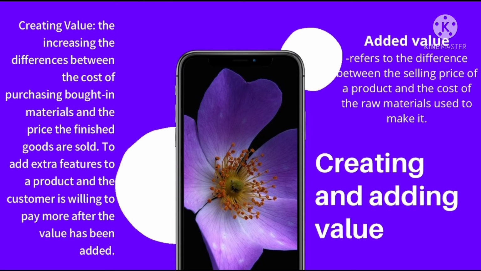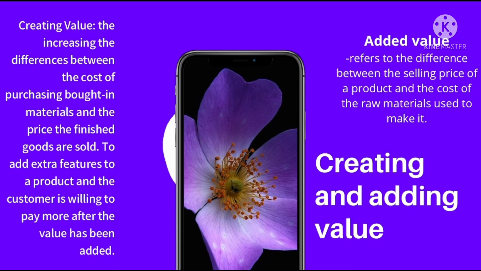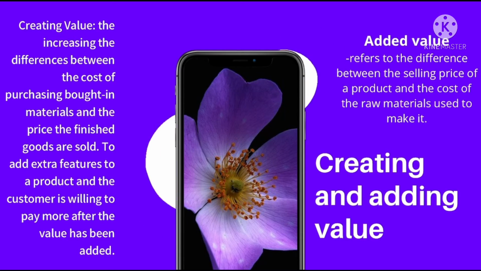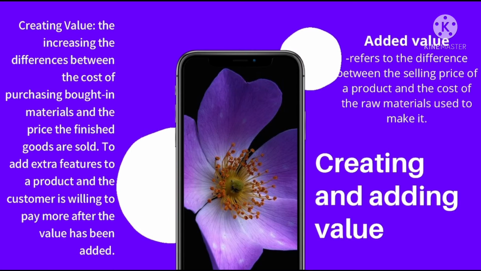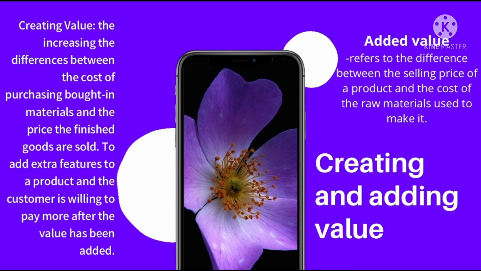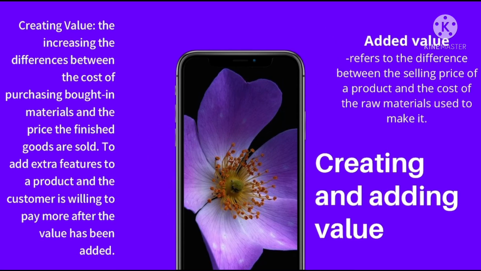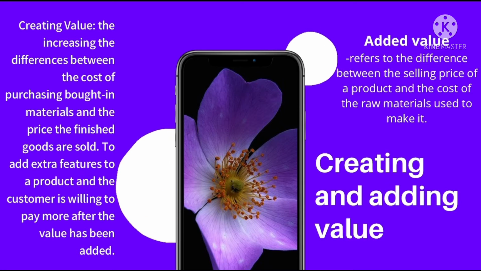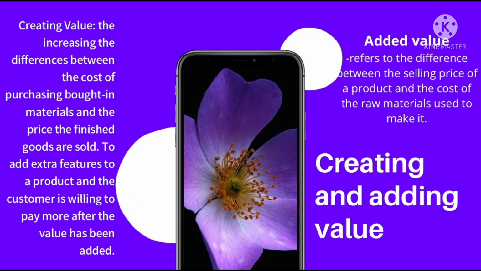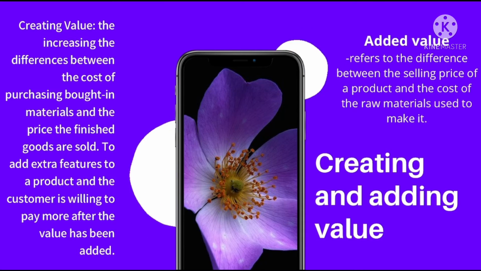Initially, before you produce a product, the good does not have any value. But when you add on to the features, when you produce it with good quality, it creates value for the product, and that's known as creating value. Added value refers to the difference between the selling price of a product and the cost of the raw materials which is used to make it.